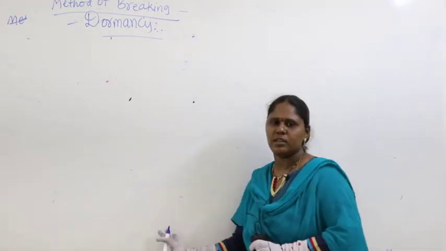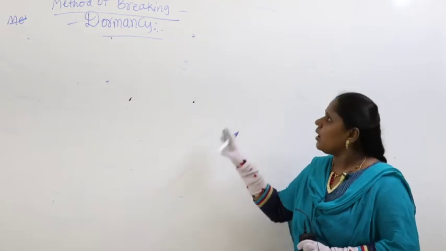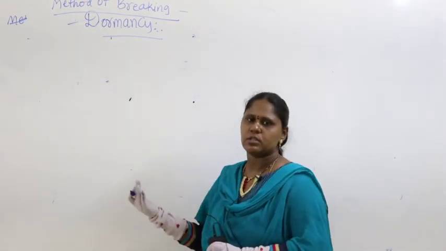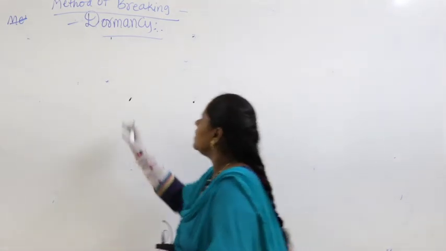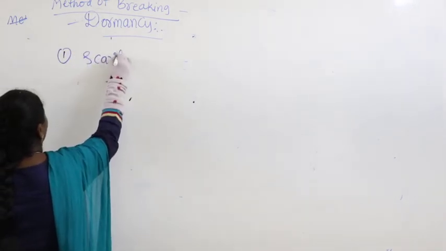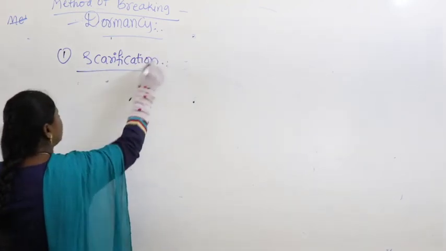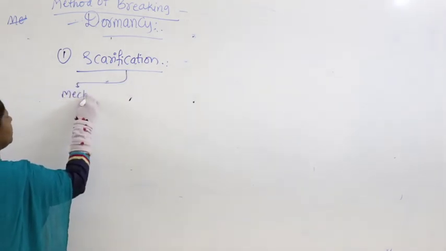Just now we studied what are the reasons or the processes responsible for dormancy. Now, how to break the dormancy? How to make the seed again start the germination process, that is called breaking of dormancy. Let us take one of the processes. Just now we studied scarification. What is the first method? It is called scarification. It may be mechanical scarification